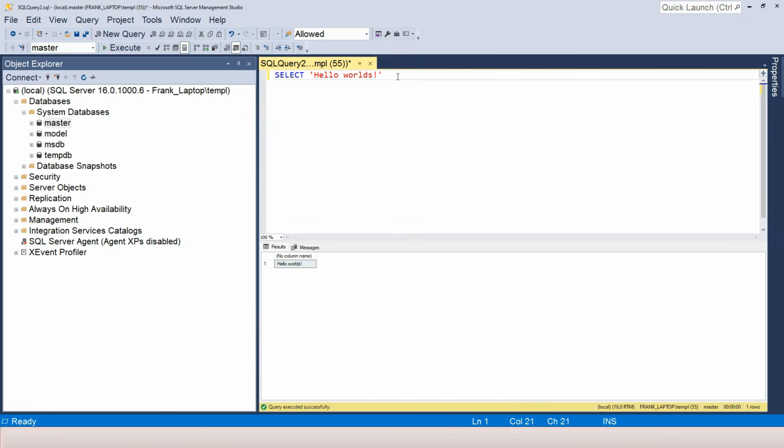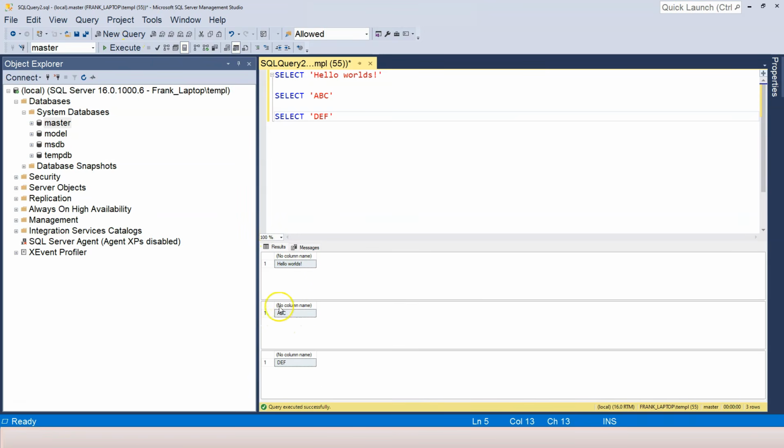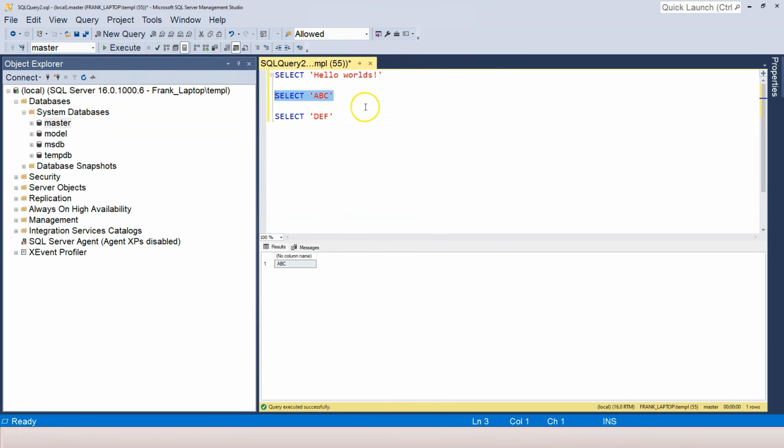Another thing about executing commands or SQL statements is about highlighting or selection. Let's say that instead of having just one select statement, I have multiple. Now if I just press F5, or click on the execute button, I get all three results in different sections. If I just want to execute, for example, the middle one, how do I do it? I can highlight it, and then click on the execute button, or I can highlight it and press F5.